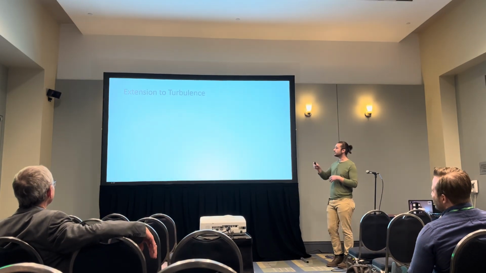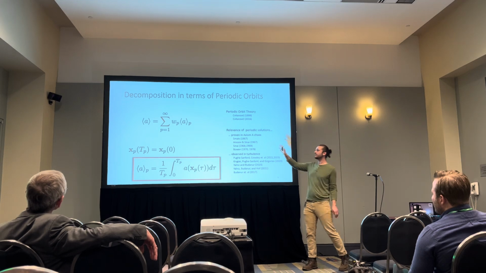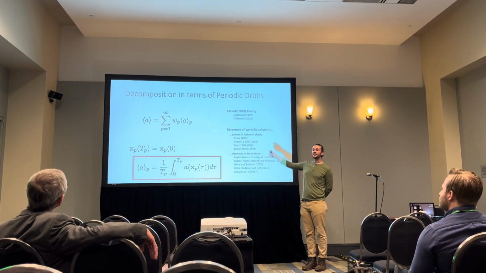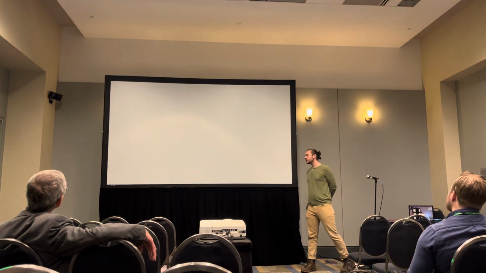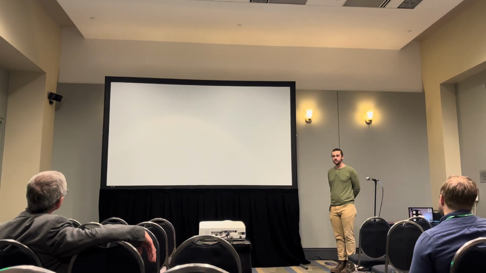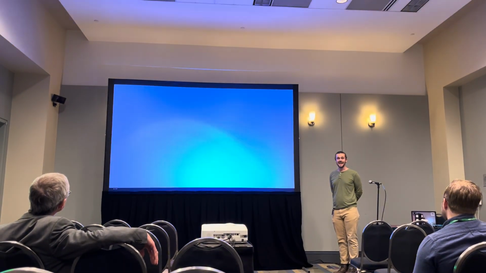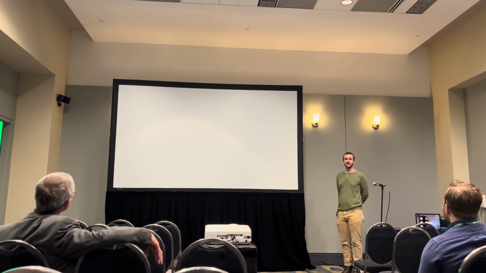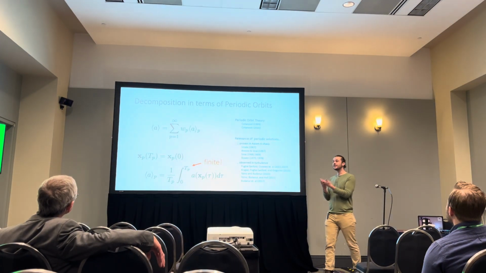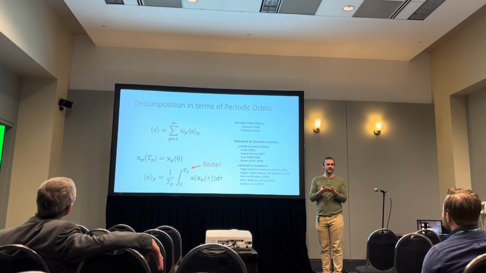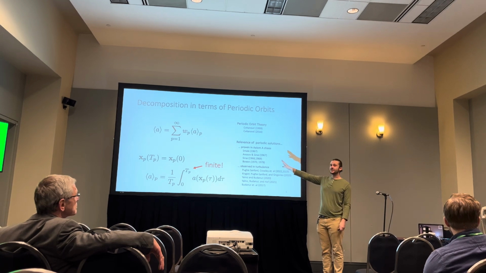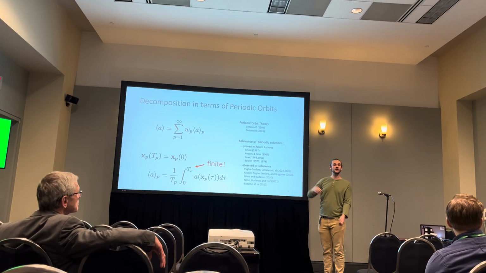We haven't done too much here because we've written an infinite time integral as an infinite sum. Luckily, there's another result in periodic orbit theory where if you truncate this sum, it will converge to the true mean exponentially quickly in how many orbits are retained. In other words, this is a very efficient representation of your statistics, and it's written in terms of objects that are computationally feasible to compute.